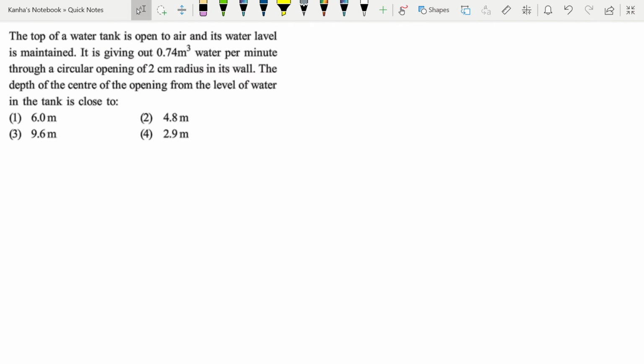Let's look at a question. The top of a water tank is open to air. So we'll make a water tank here first of all. The top is open to air and its water level is maintained. It is giving out 0.74 meter cube water per minute through a circular opening of 2 centimeter radius in its wall. So there is an opening right over here of 2 centimeter and it is giving out water.